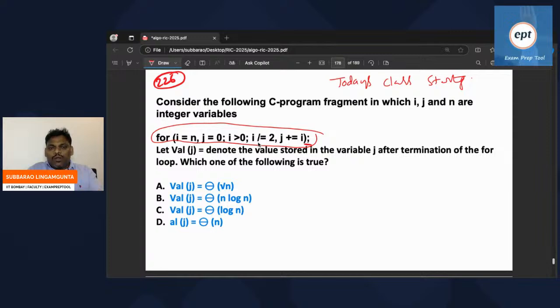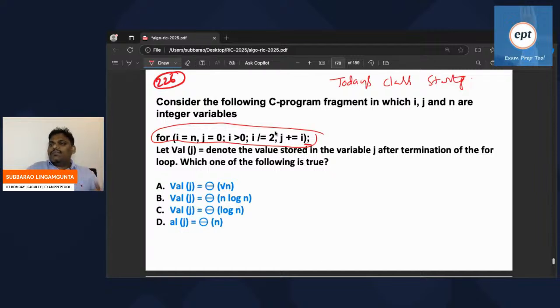Those people who are watching, please let me know the answer for this. GATE exam questions are like this only. They are tricky. Approximately, we are going to solve minimum 200 to 300 questions.